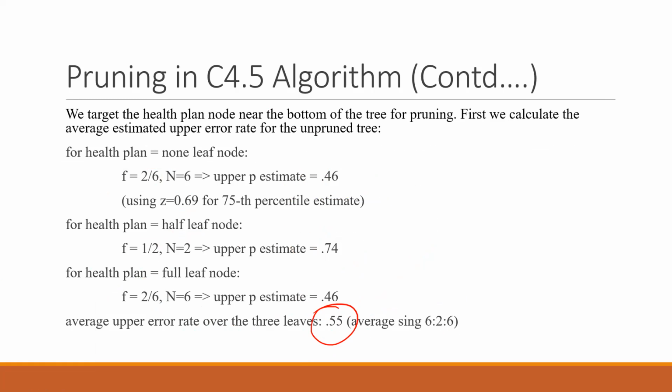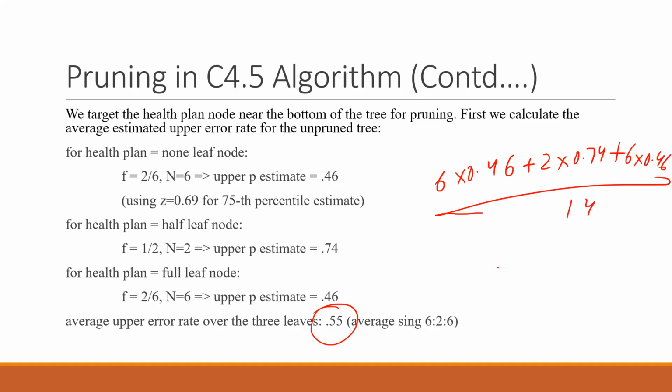It can be done by 6 into 0.46 plus 2 into 0.74 plus 6 into 0.46, divided by 14. You will get 0.55 by solving this.